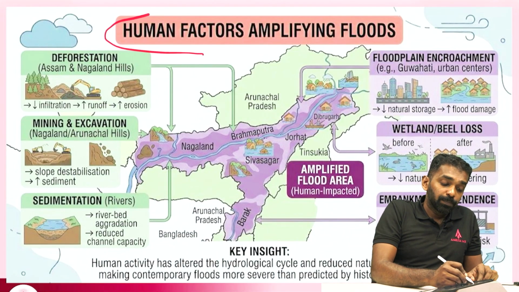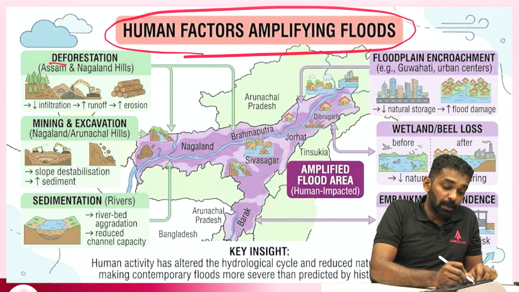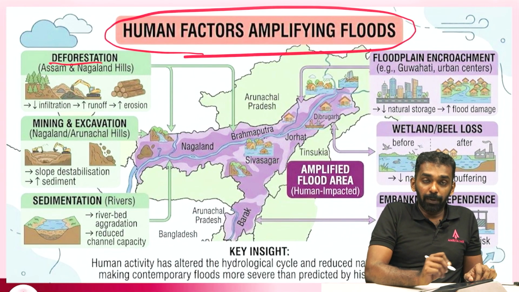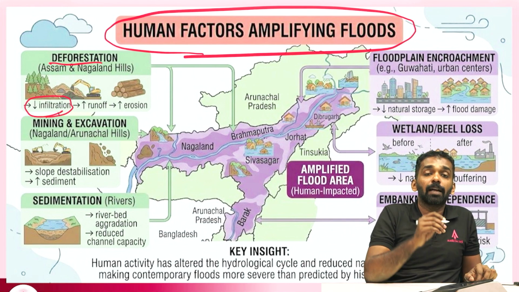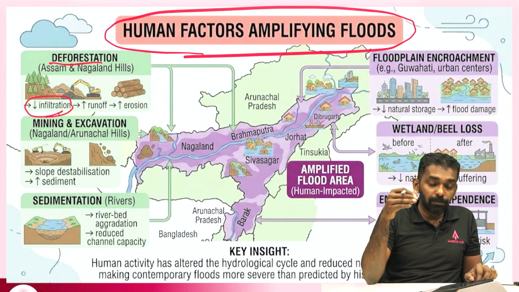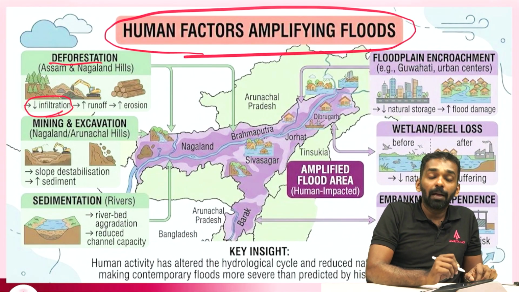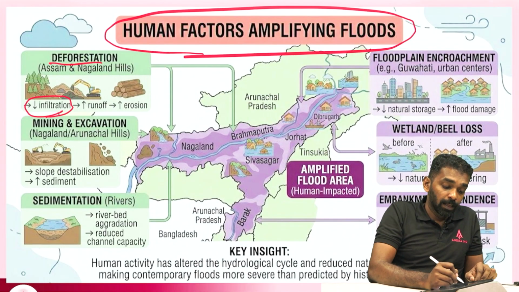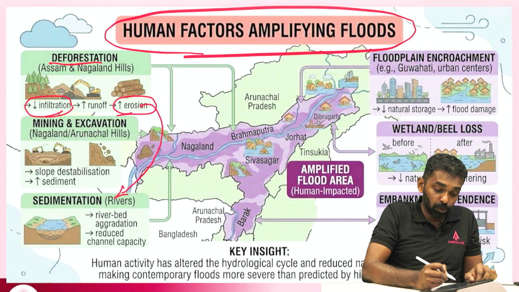So there are many human factors that amplify the floods in the region. For example, very heavy deforestation is happening in the region. Whenever there is deforestation, it reduces the infiltration of water. Whenever water is infiltrating, it will recharge the ground and runoff generally decreases. But here infiltration is reducing and runoff is increasing. So this will lead to more erosion and hence more sedimentation.